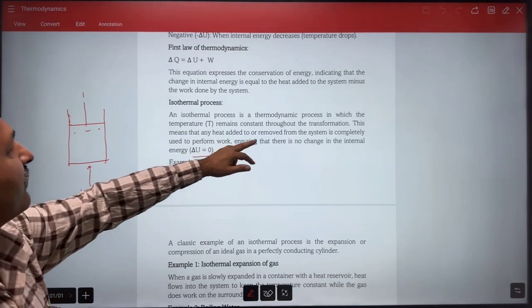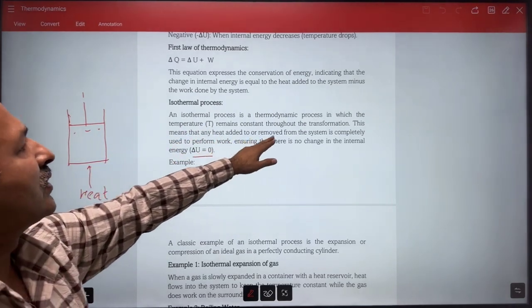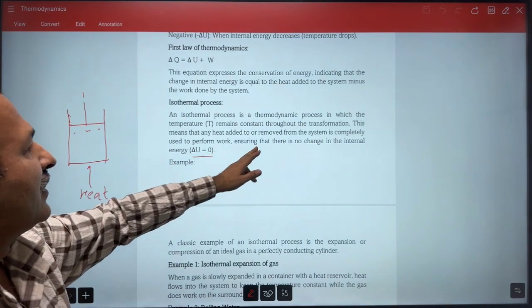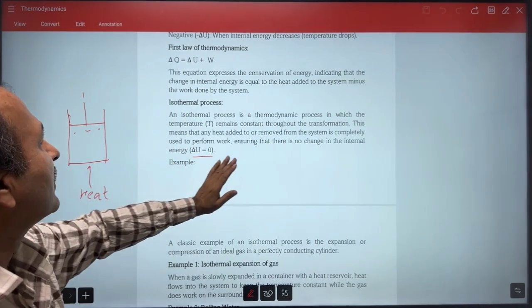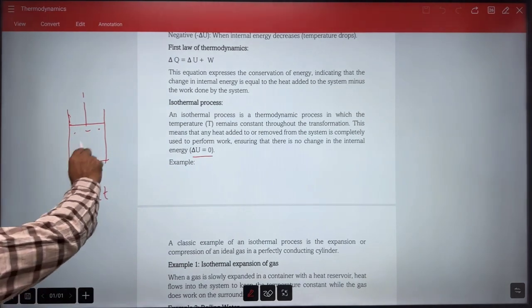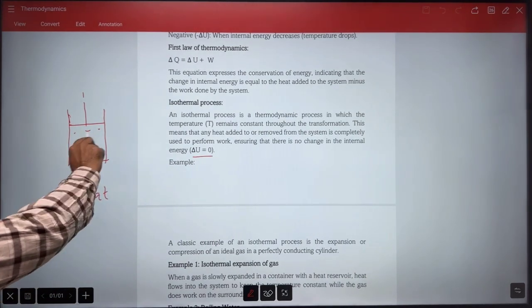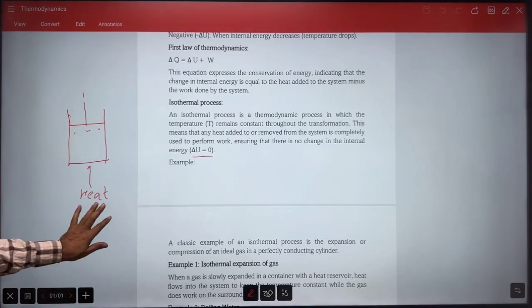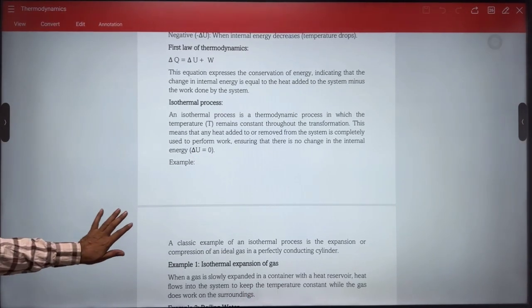The same thing is given here, that any heat added to or removed from the system is completely used to perform work, so that there is no change in internal energy. Suppose you compress it, in that case what will happen? Here temperature will rise. So in that case, energy will be transferred to the surrounding. So here some examples are given. You can see.